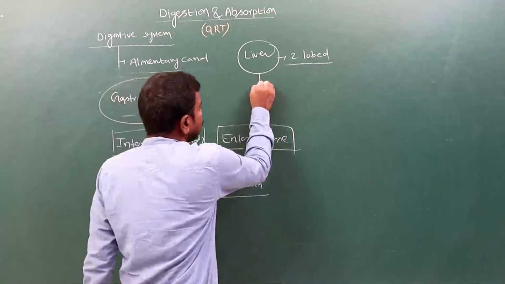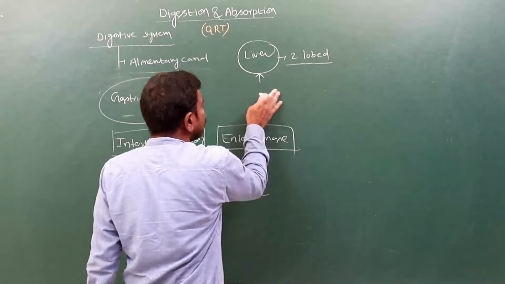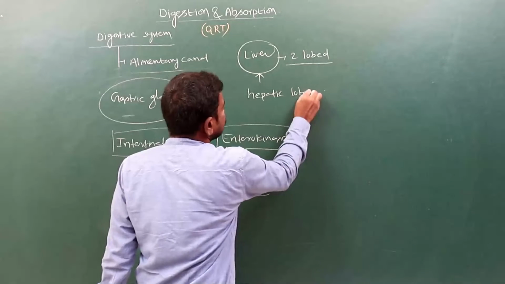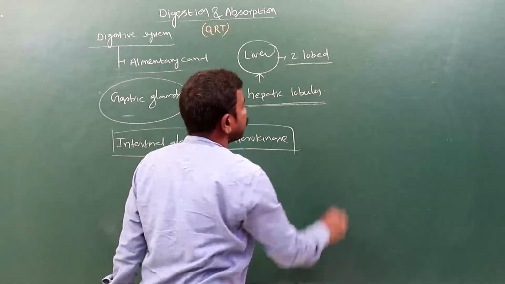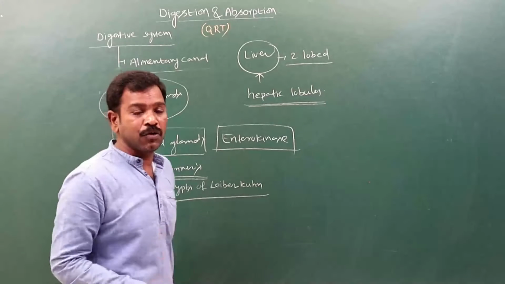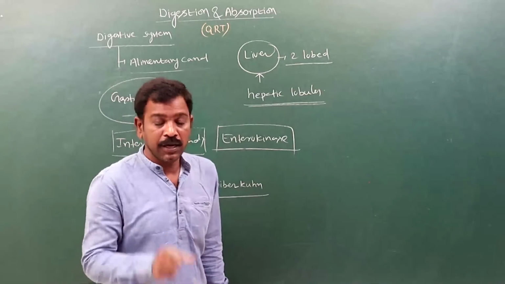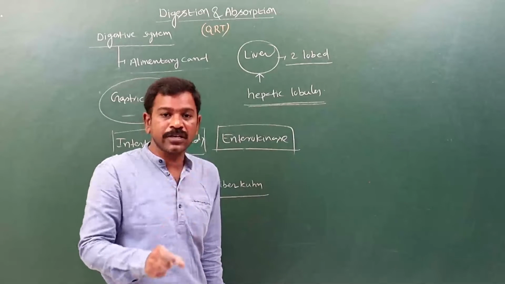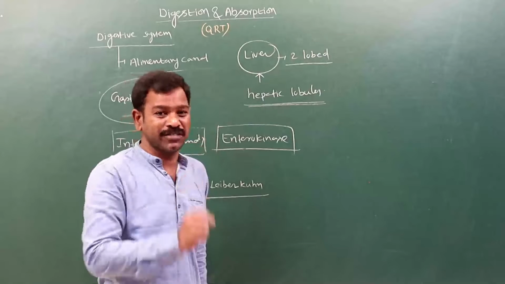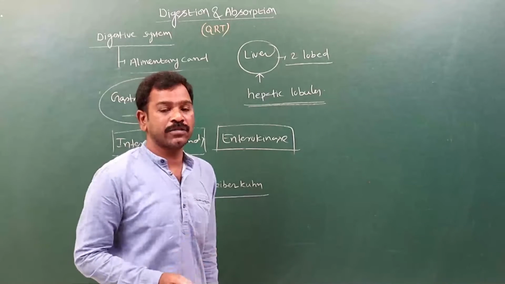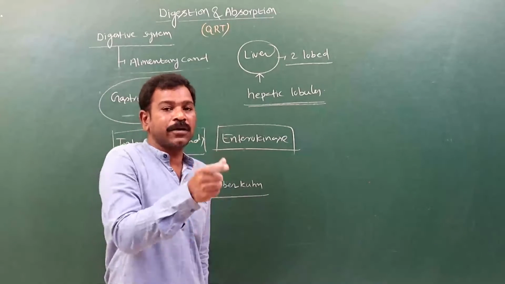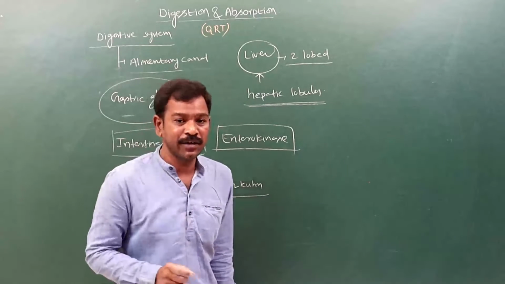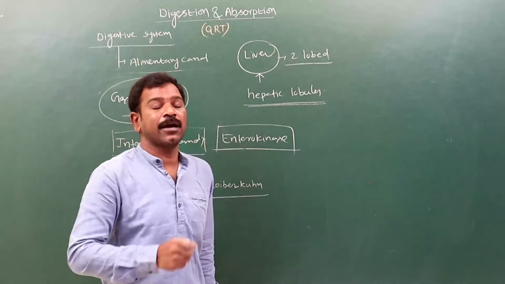Remember, the structural and functional units of every lobe are the hepatic lobules. Every hepatic lobule is hexagonal in shape and is made up of many hepatocytes. These hepatocytes are arranged as hepatic cords. They open into canaliculi. Actually, bile is secreted only from the hepatocytes. Bile juice is secreted from the hepatocytes.